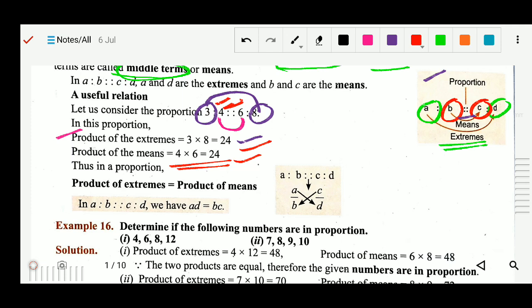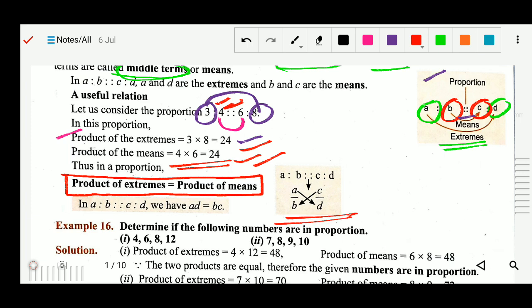And one more thing, what is the relation we are getting? The formula we are getting: the product of extremes equals the product of means. This formula you should always remember. Product of extremes equals product of means. And how can you solve? By this process also you can solve.